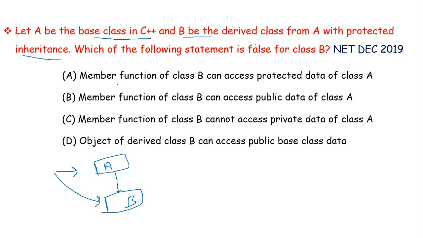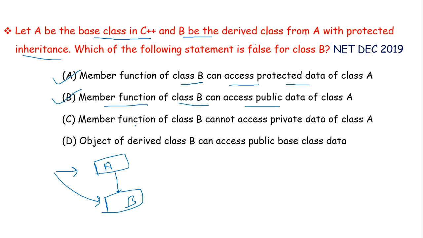Option A is, member function of class B can access protected data of class A. Yes, because protected data of base class is inherited in derived class. So member function of derived class can access protected data of class A. Next statement is, member function of class B can access public data of class A. This is also true, because member function of derived class can access both public and protected data of base class.